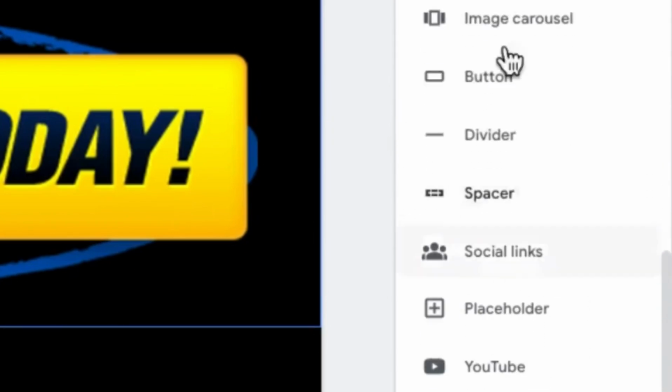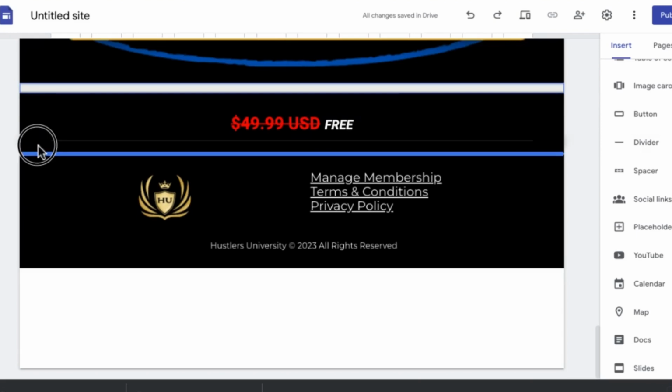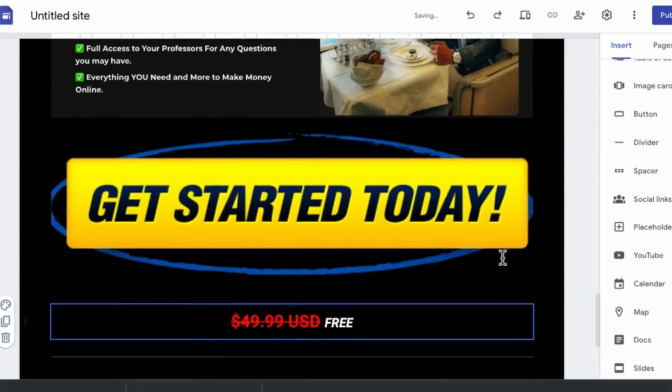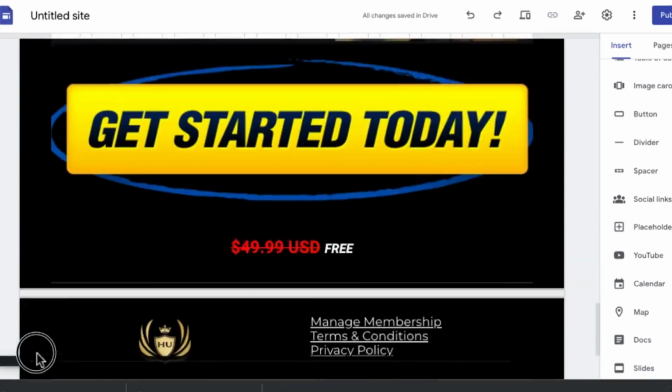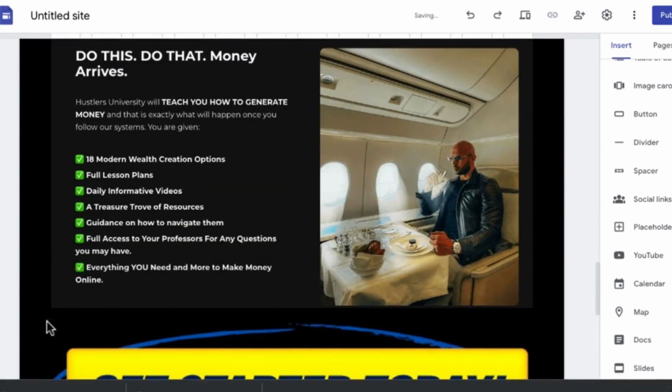So I'm going to scroll down here on the insert page. I'm going to come over to where it says divider, just to separate the main website from the footer. And then we're going to add another divider to separate the price section from the main website, right? So I'm going to come over to the top section right here, add this footer right here.